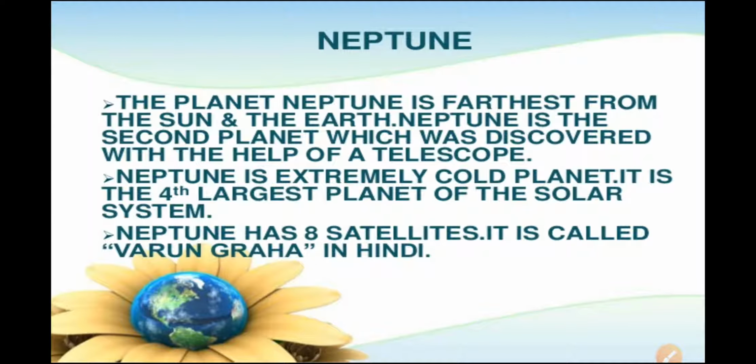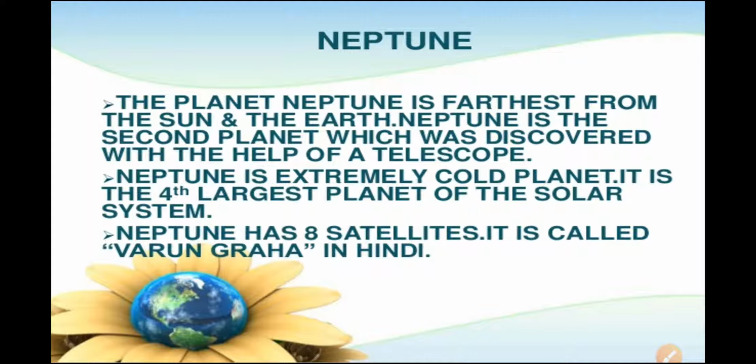So Uranus and Neptune are given together in the book also. The planet Neptune is the farthest from the Sun. It is very far from the Sun. And see here, they can be seen only with the help of large telescopes. Neptune is the second planet which was discovered with the help of a telescope. So Neptune is an extremely cold planet.